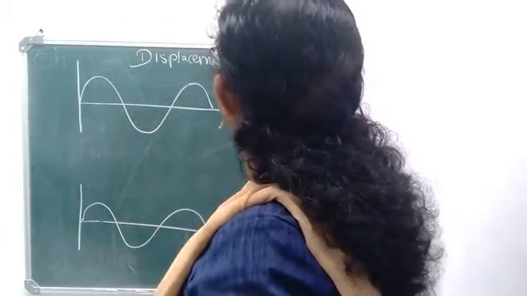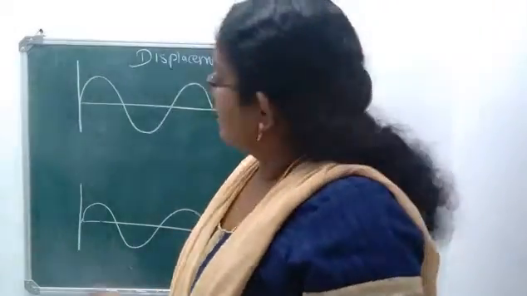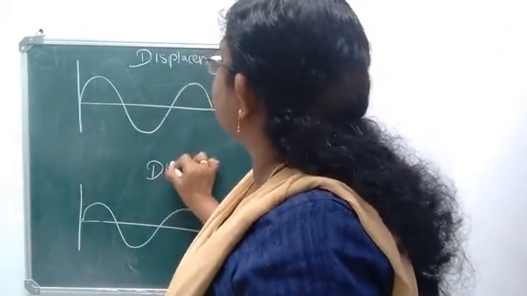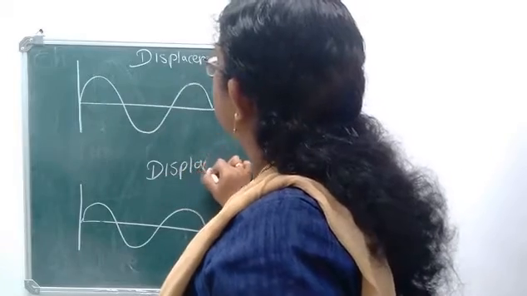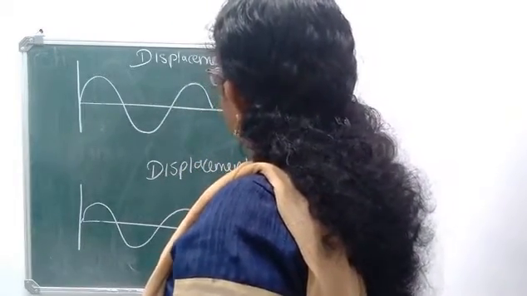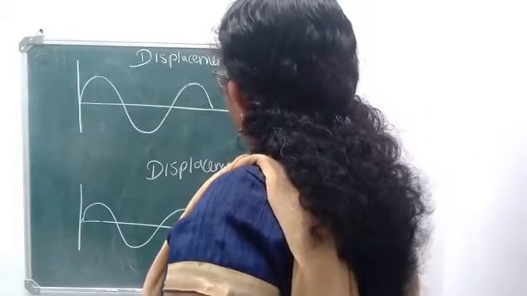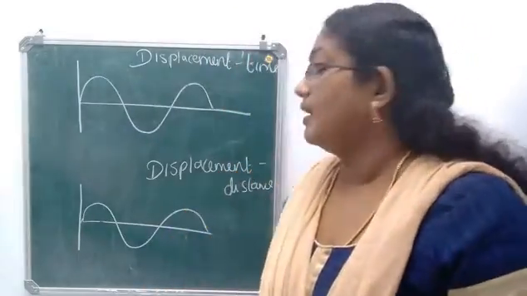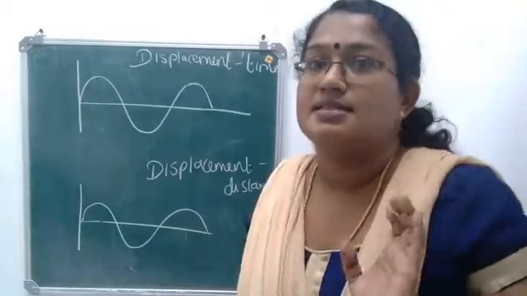Second one is the displacement distance graph. These two graphs are important.